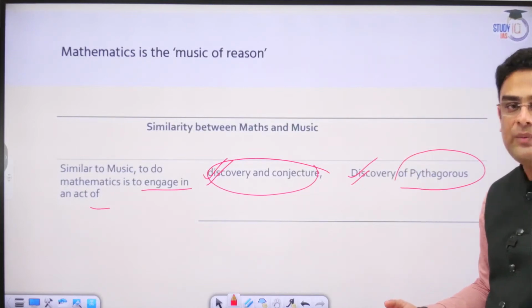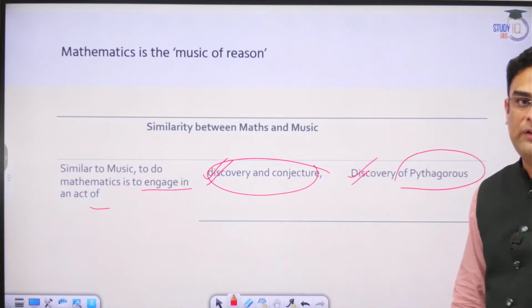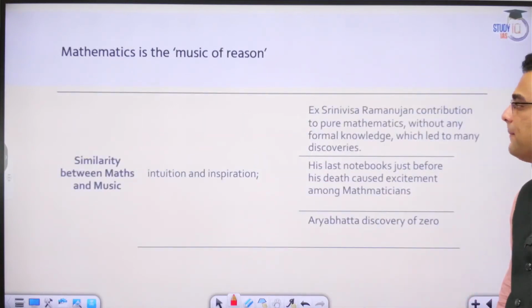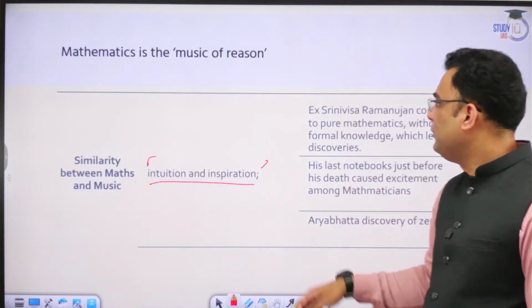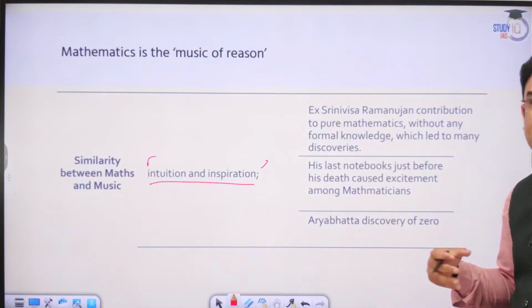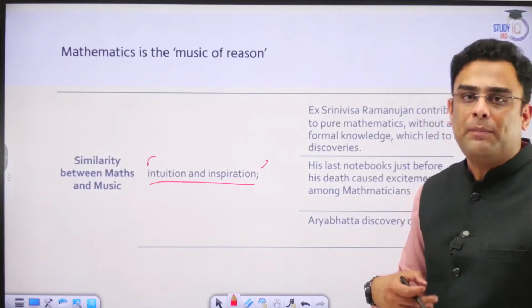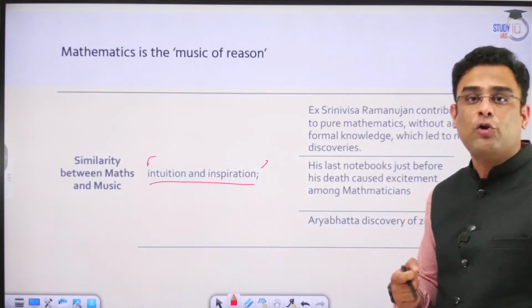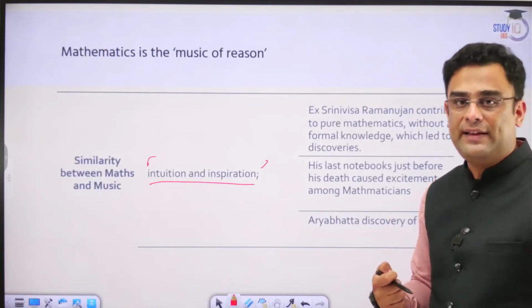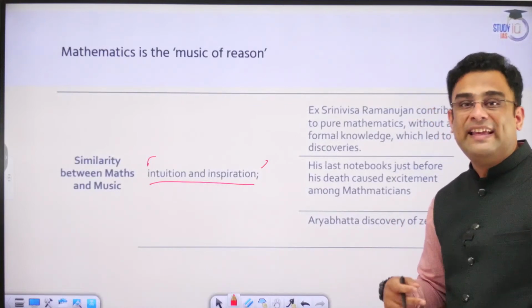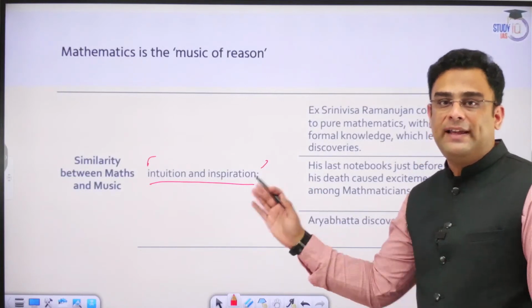So just as a musician tries to create a beautiful composition, on similar lines, we also have this in the field of mathematics. Intuition and inspiration. Just as in the case of music, there is an element of intuition where the musician composes based on his gut feeling, what he strongly feels about, what resonates with him from within. On similar lines, a mathematician will also use his inner intuition and inspiration to create something magical in his field.